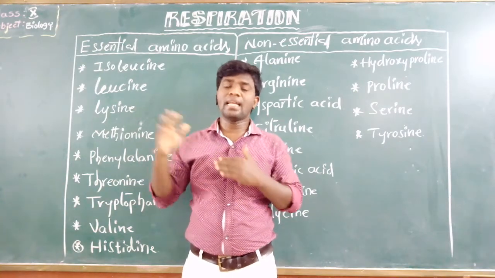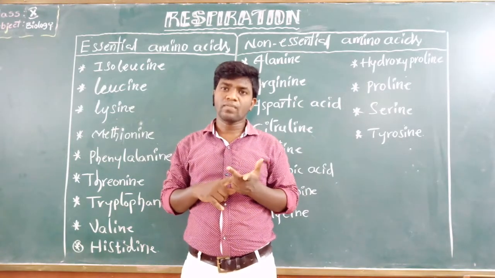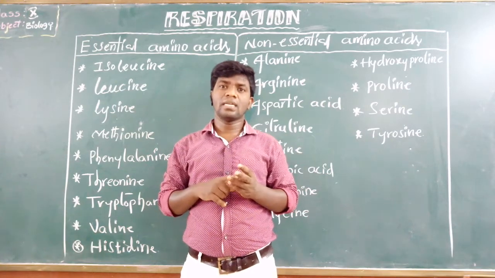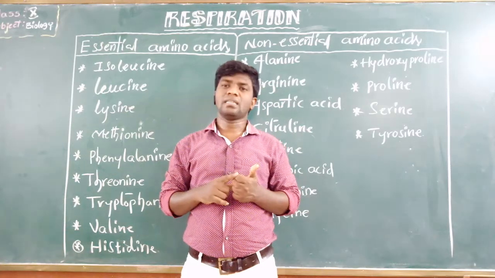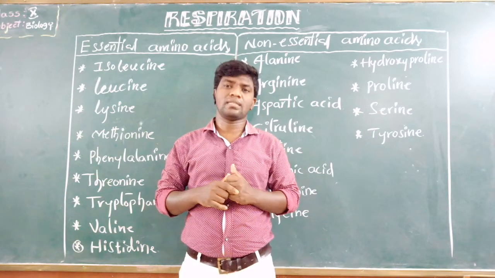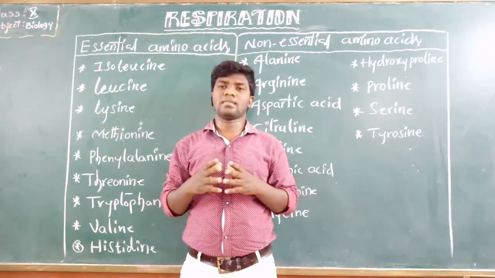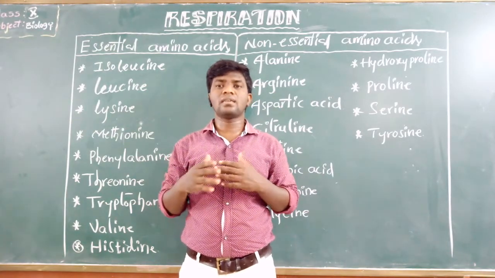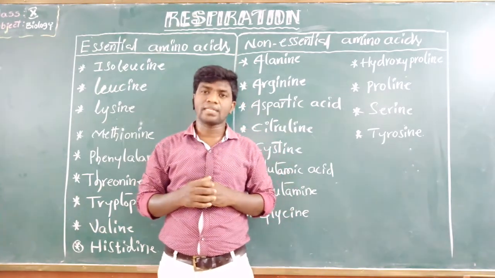There are 9 essential amino acids. They are isoleucine, leucine, lysine, methionine, phenylalanine, threonine, tryptophan, valine, histidine. These 9 are very essential amino acids. Our body cannot synthesize these amino acids, so it is essential that these amino acids should be present in sufficient amounts in our diet.